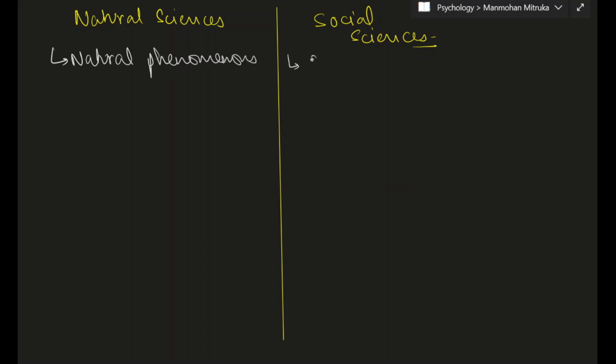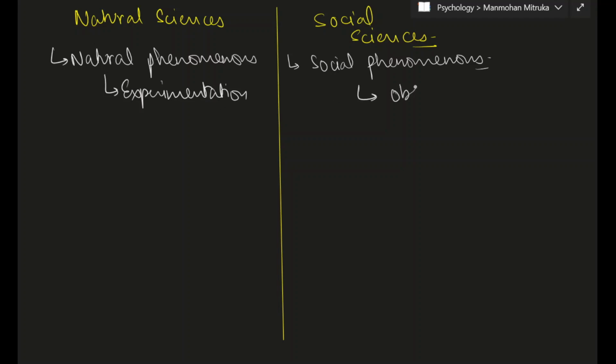In social sciences, we study social phenomena. Here we utilize the method of experimentation, and here we utilize the method of observation.